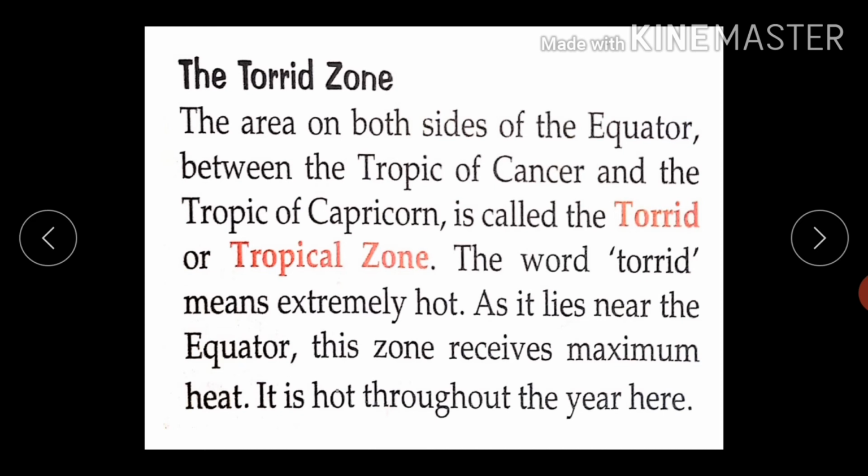So students, what this paragraph says, so torrid zone is the area on both the sides of the equator between the Tropic of Cancer as well as Tropic of Capricorn. And as we have seen earlier that sun's rays fall vertically at the equator, making it too hot. Hence climate near the equator is very hot. The word torrid means extremely hot. Hence the area near the equator between Tropic of Cancer and Tropic of Capricorn is known as torrid zone. This zone can also be named as the tropical zone.